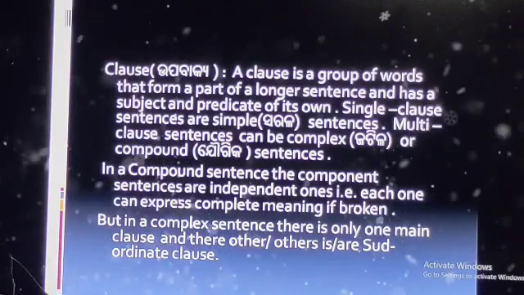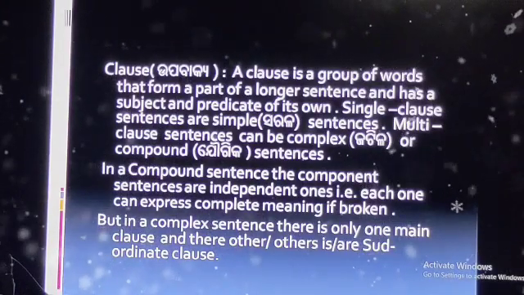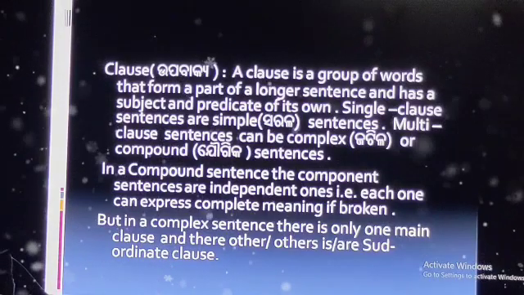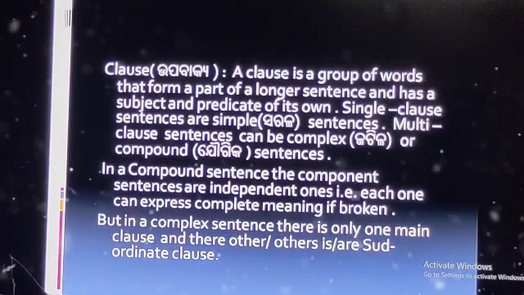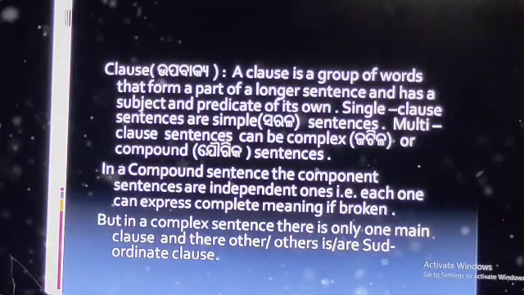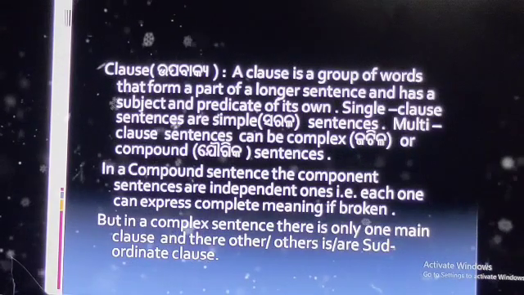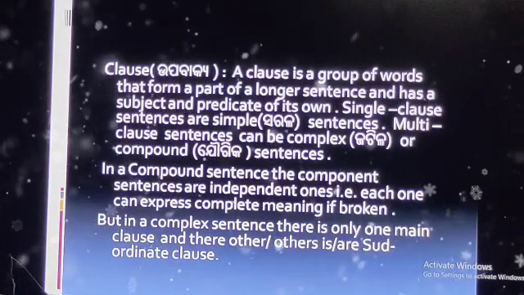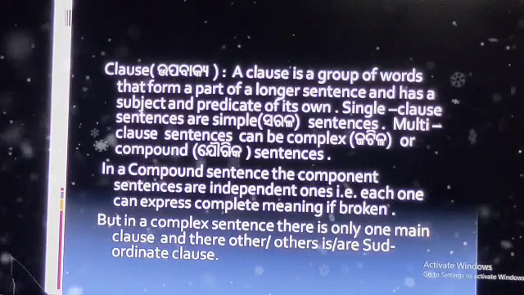But in a complex sentence, there is only one main clause and the other or others are subordinate clause or clauses.